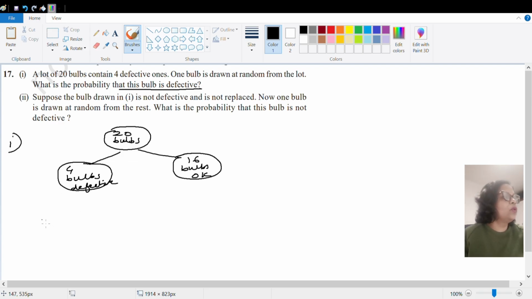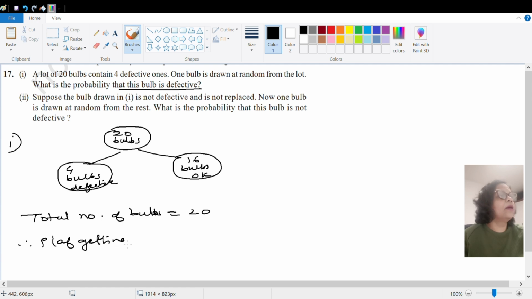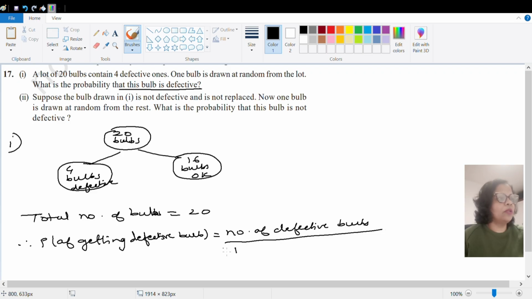Okay. So the total number of bulbs is equal to 20. So the probability of getting a defective bulb is the number of defective bulbs upon the total number of bulbs.